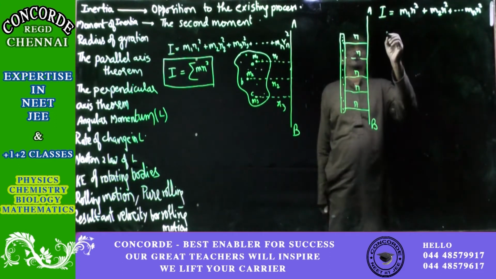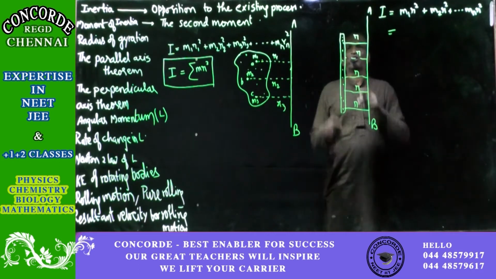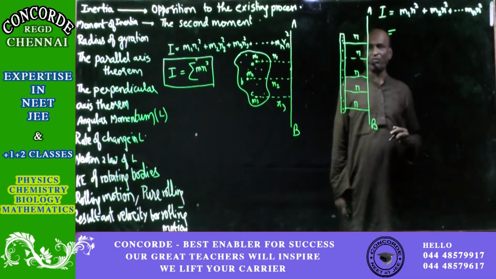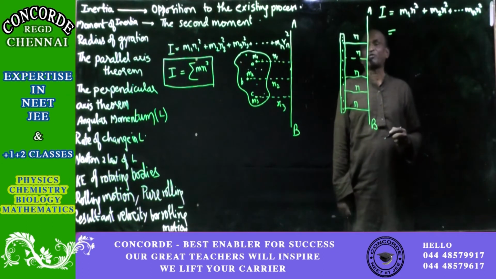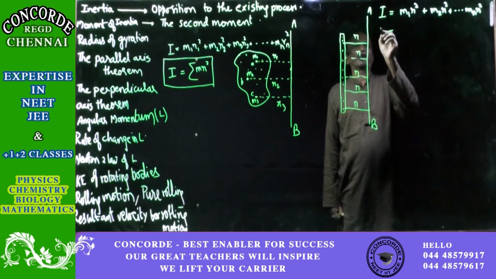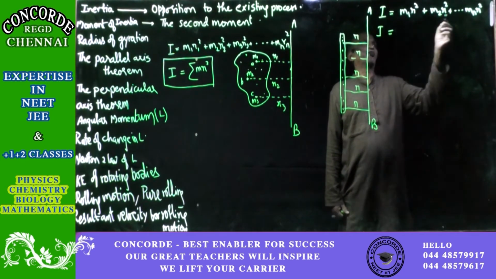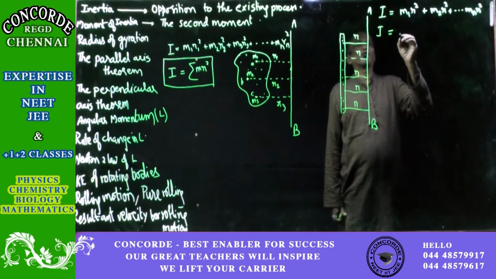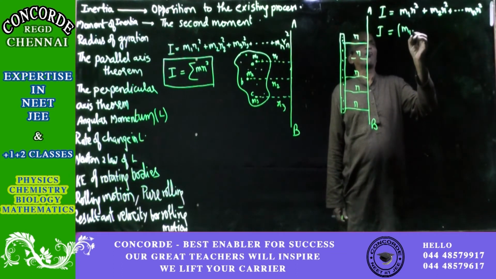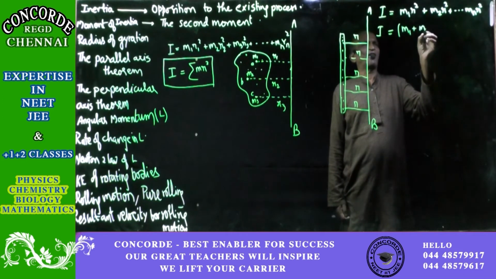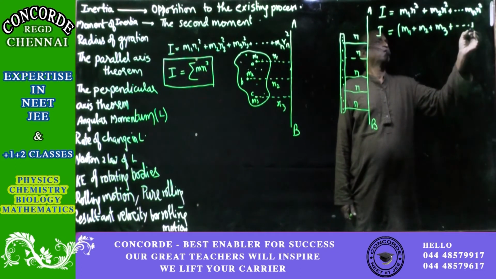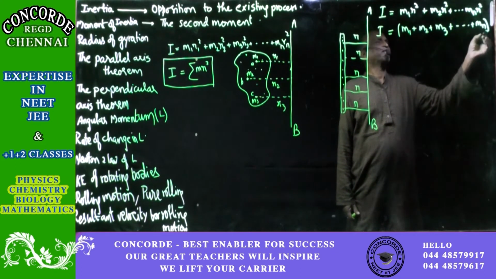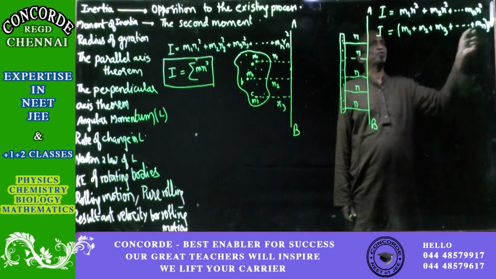So now what do we get? The moment of inertia of the entire body when it is in the form of a rod is I equal to, everywhere r squared is common. If you take r squared out, then you get m1 plus m2 plus m3 plus, the last one say mn, and for all of them r squared is common.